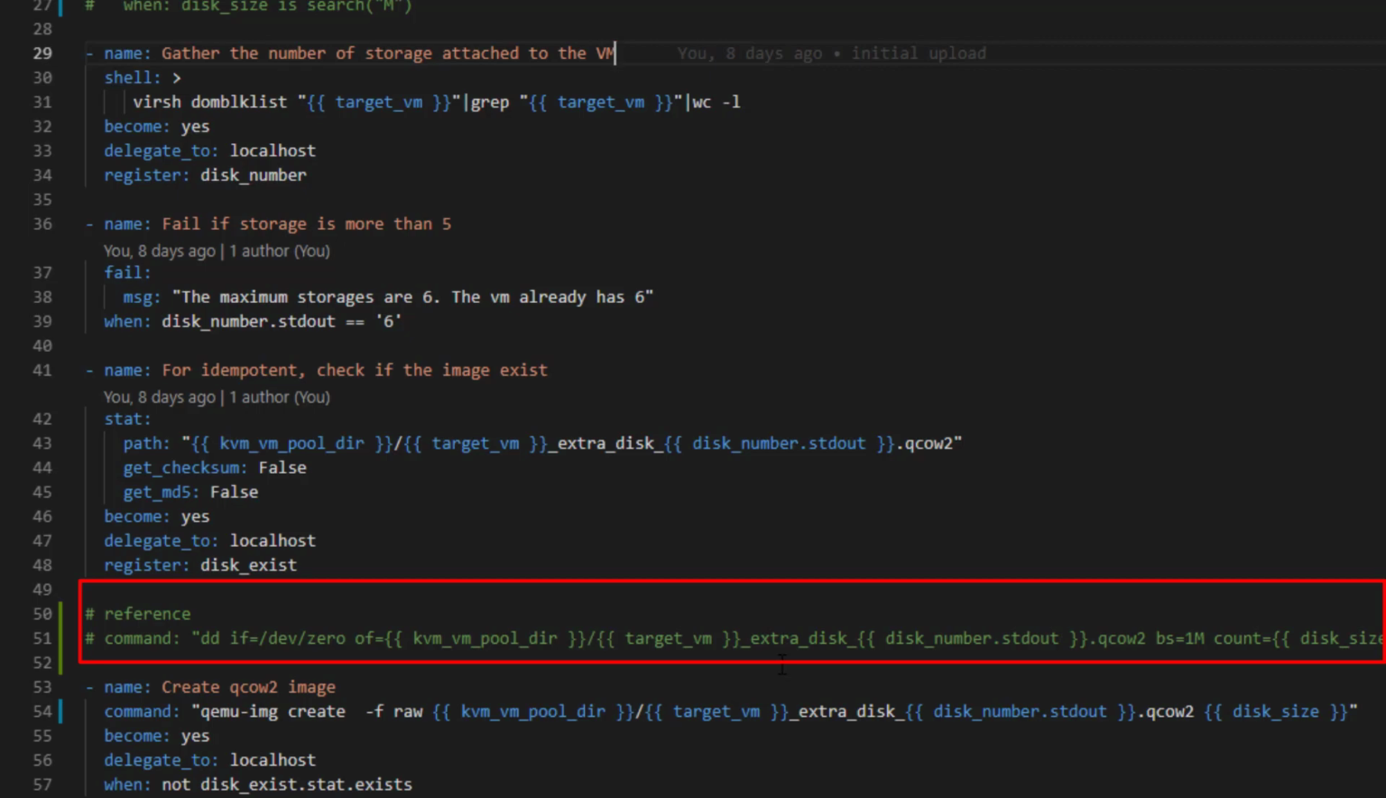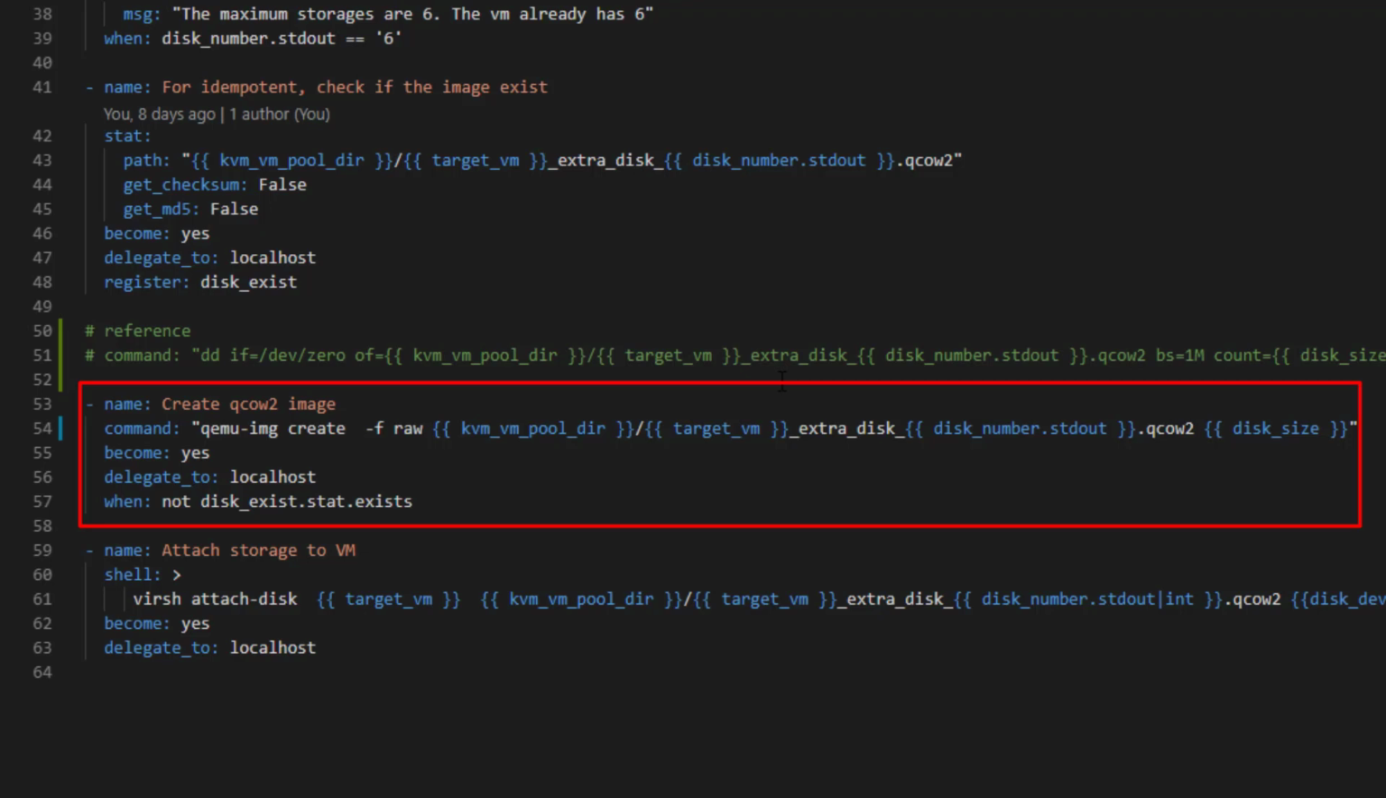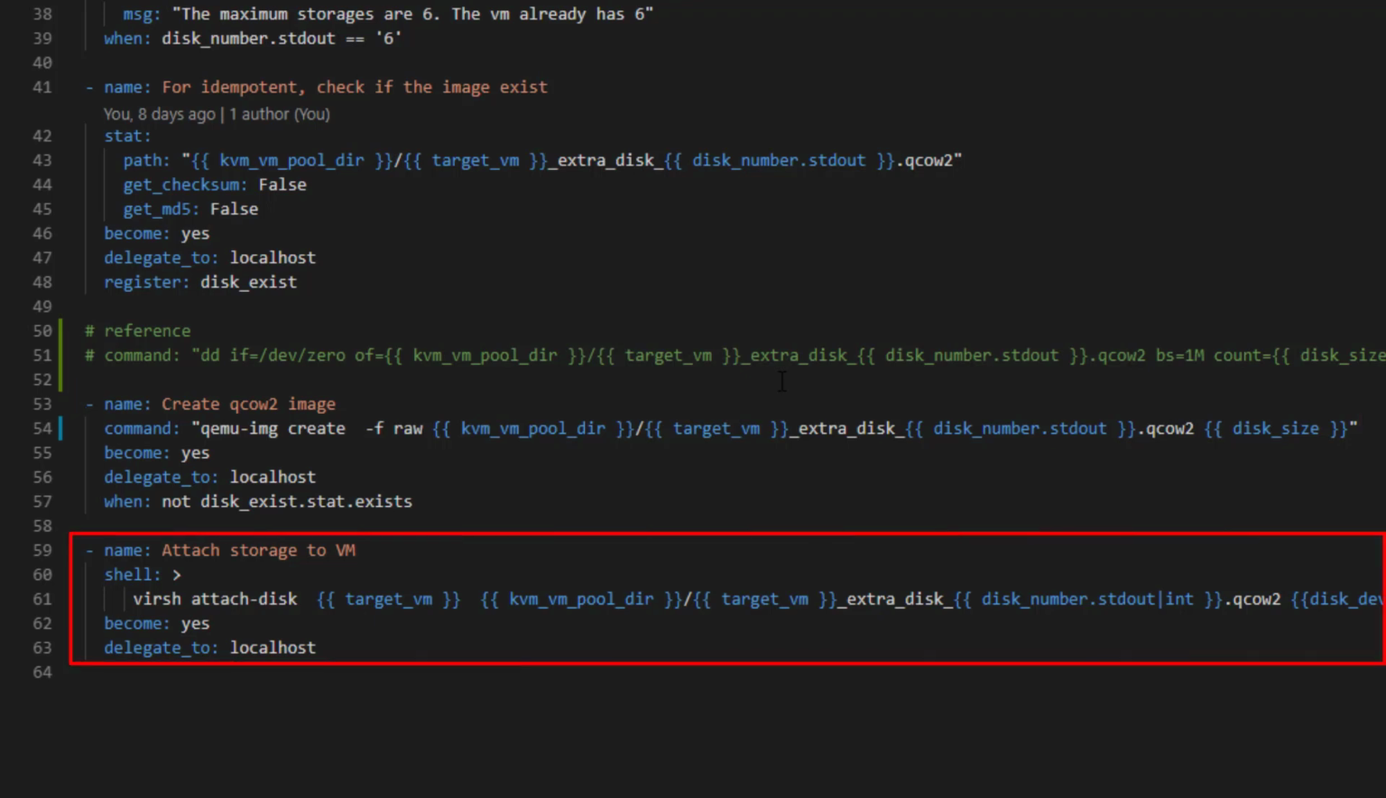So I changed my mind to use the qemu-img command line. It is not the pre-allocated way. So we create the image and it is a very small one. But if we need more space, it will be used up. So after we have the image, we will attach it to the VM. That's it. Let's test it with a test playbook.